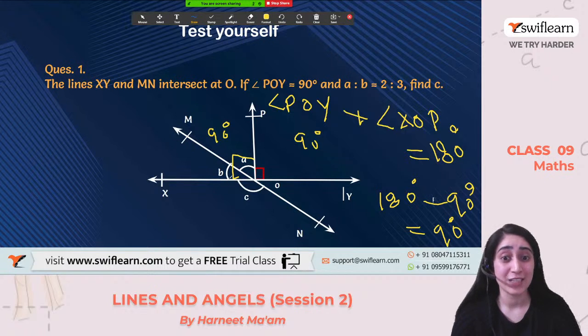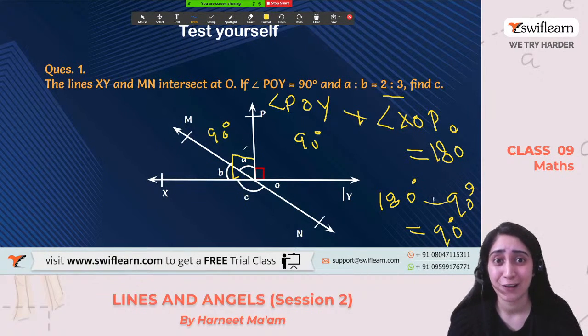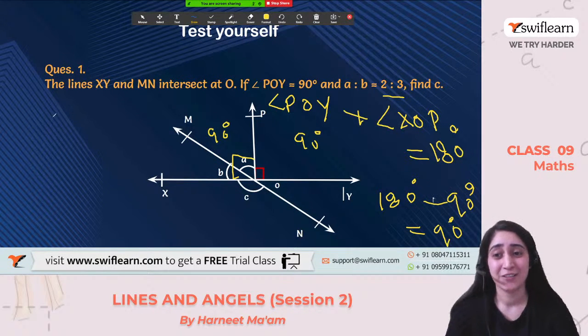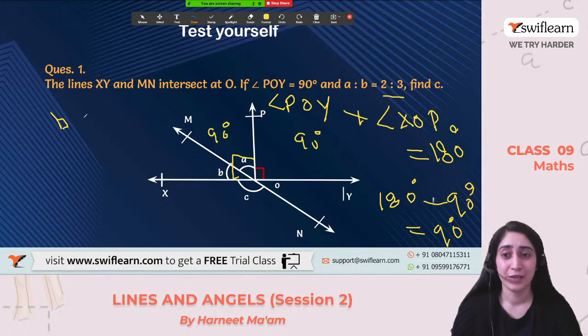Now we know that these two are related to each other in the ratio 2:3. So let's calculate the value of B. Why am I not calculating the value of A? Because I'm saving my time. Why? I'll tell you later. Let's see. First let's calculate the value of B. How? B is 3/5 of how much? 90 degree, right?